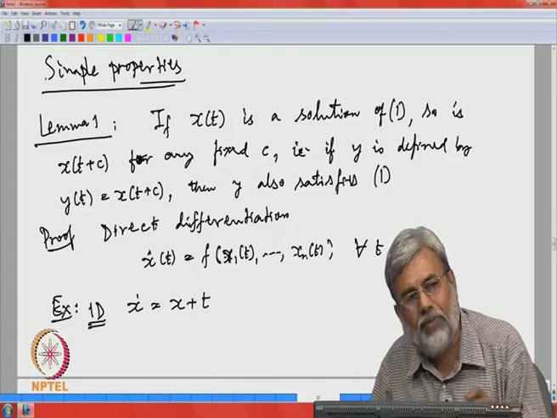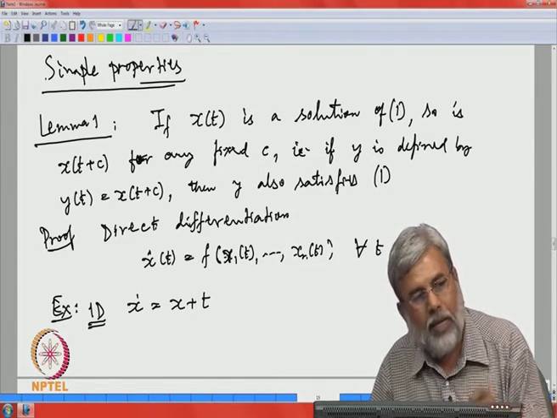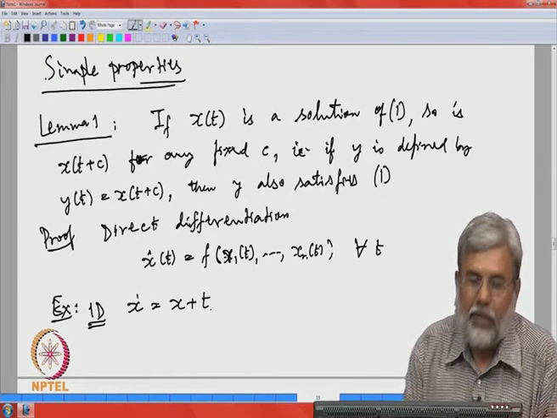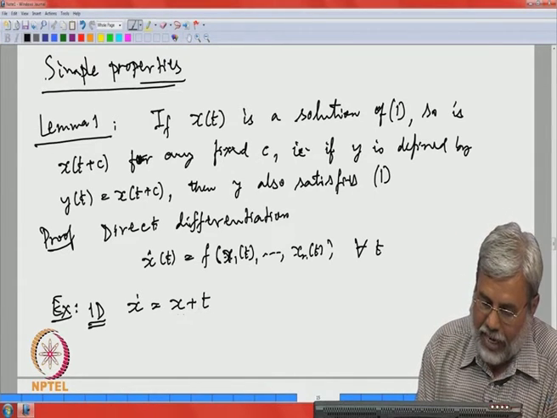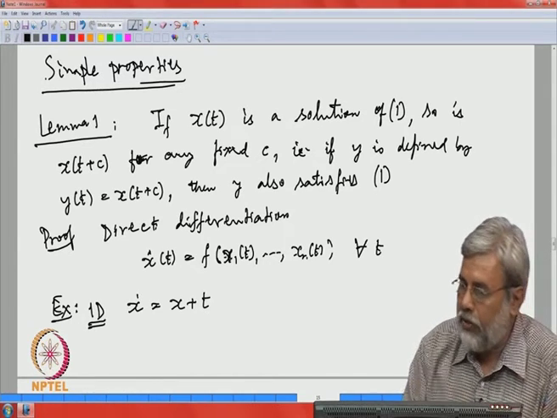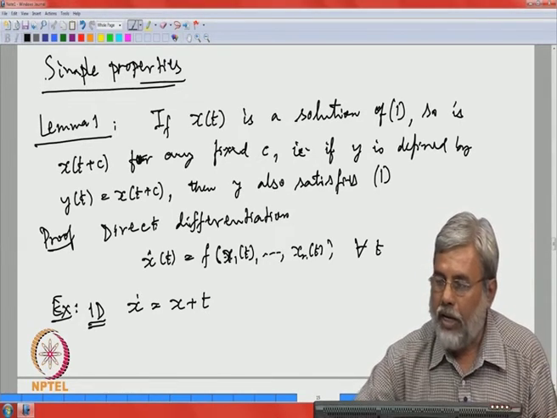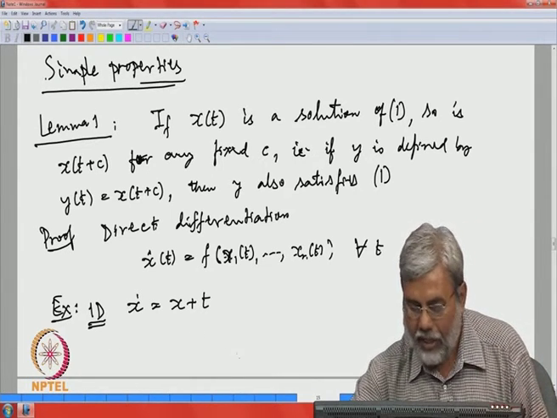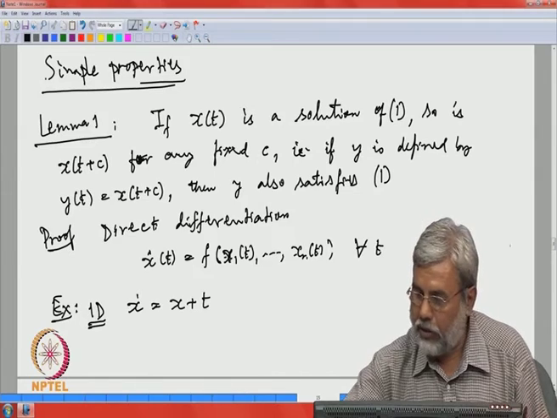It will satisfy y dot equal to y plus t plus c. Okay. That is the explicit dependence of the right hand side on t. So, this lemma 1 is enjoyed only by autonomous systems, and from there,